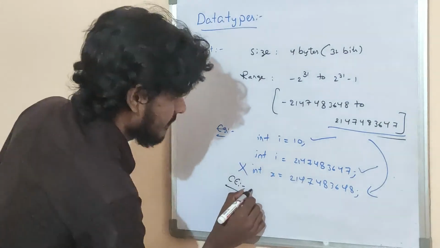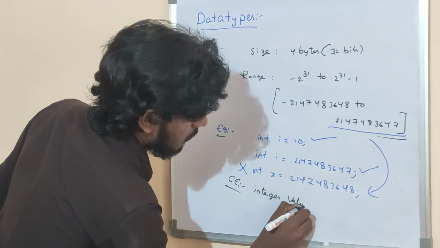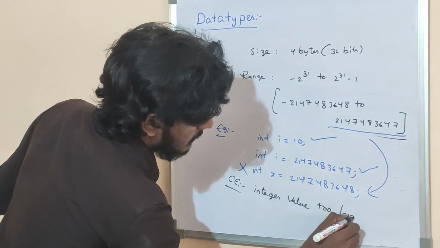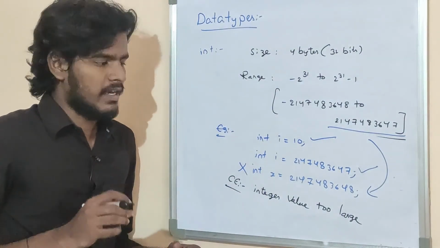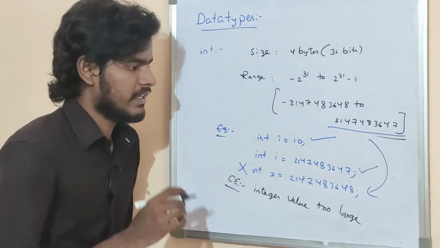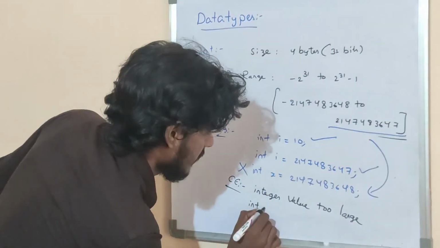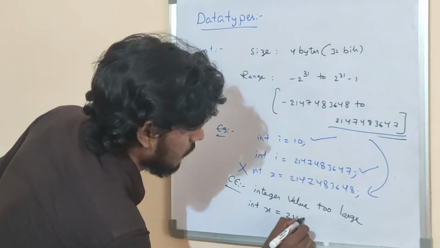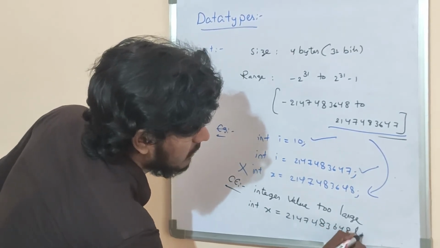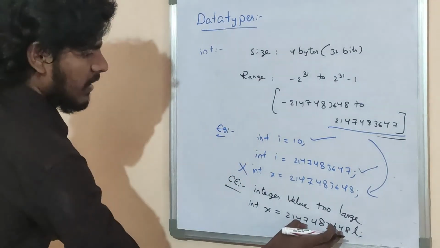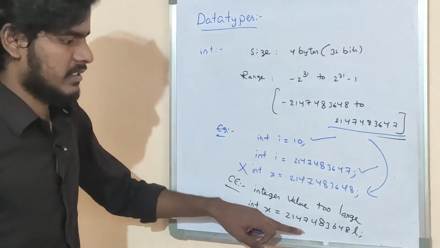Compile time error saying integer value too large, because by default all integral numbers the compiler treats as int type. So we convert that into long: 2147483648L, with a small l. Okay, this is a long type. Now the compiler treats the number as long type.